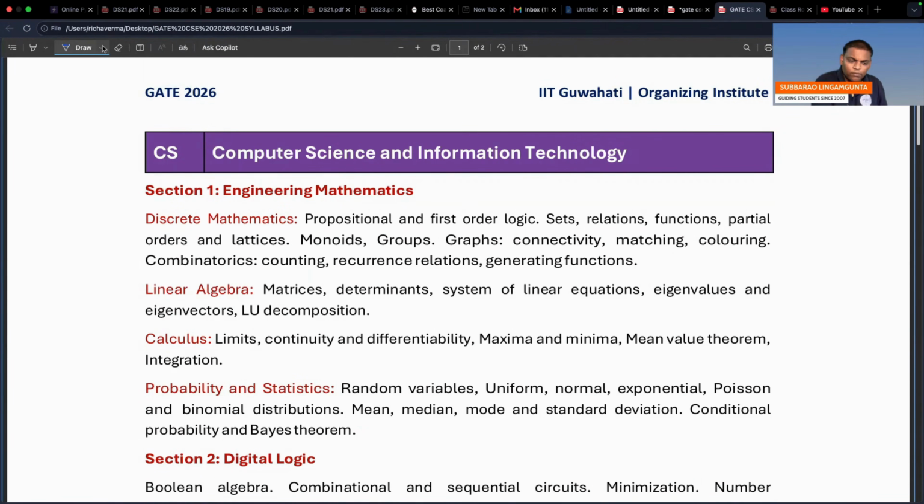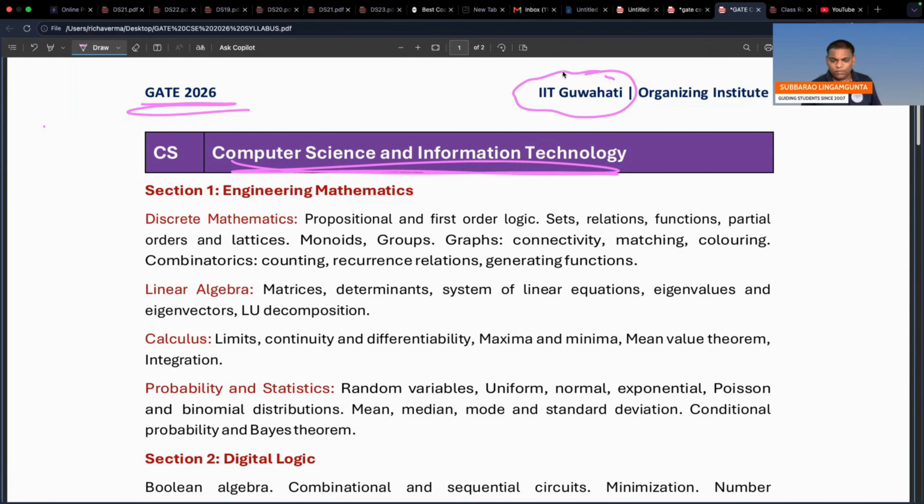So let me write now. It is the GATE 2026 computer science paper. Both the papers I kept in front of you. 2026 is IIT Guwahati, and 2027 is IIT Madras. Right? You can check one by one.